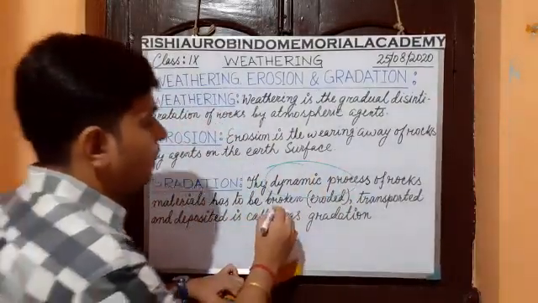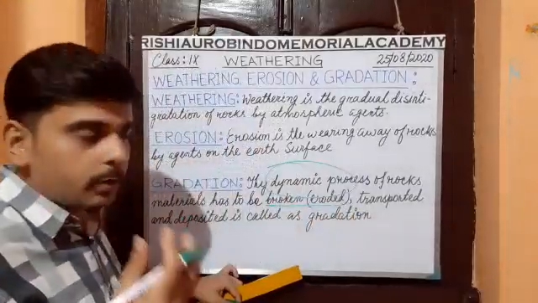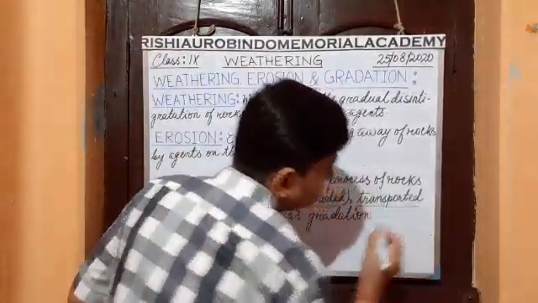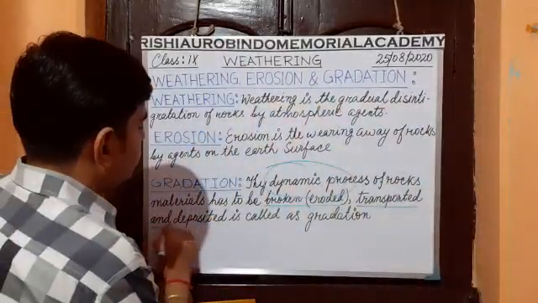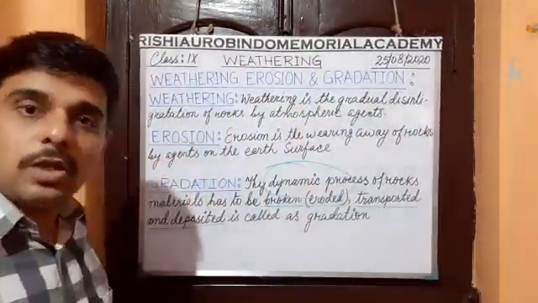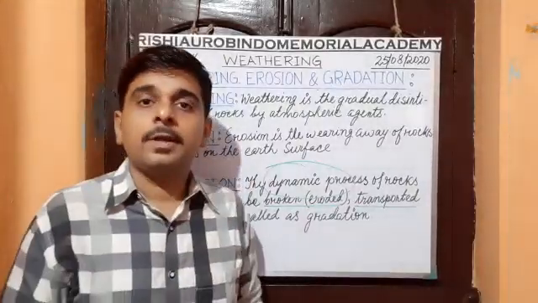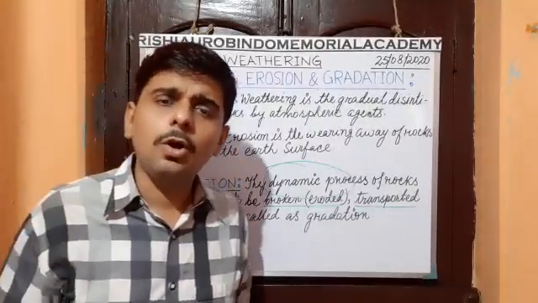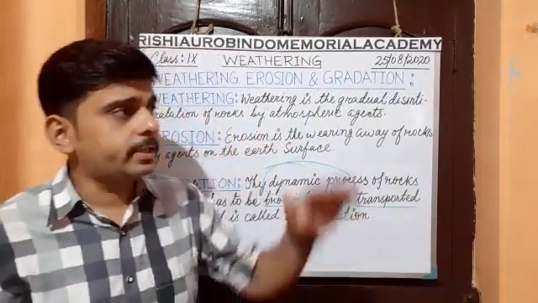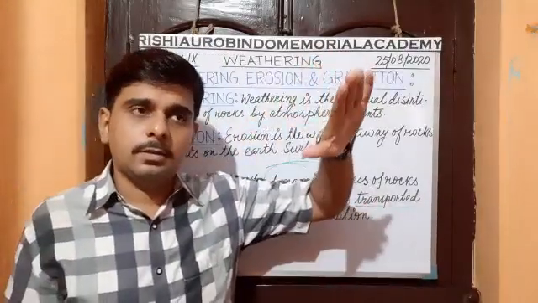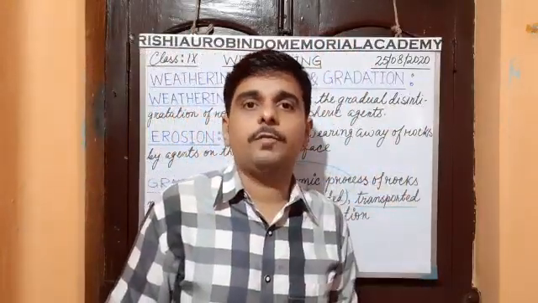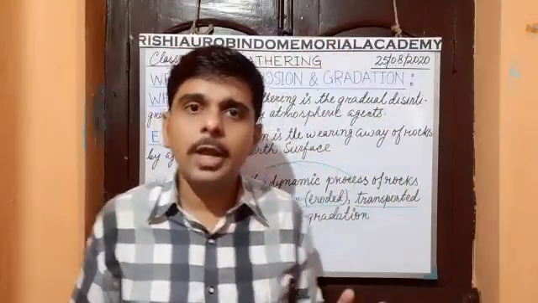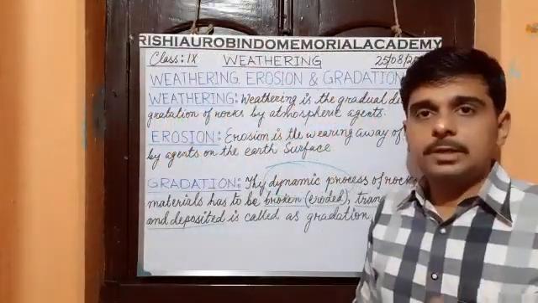First, the rock materials have to be broken. Then they have to be transported to some other places. And lastly, they have to be deposited. And that total process is called gradation. So gradation is the process that shapes the outside of any relief. Okay, understand? So these are the three topics.